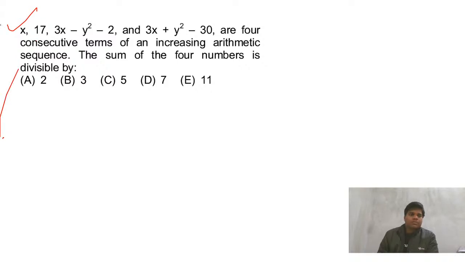So terms T1, T2, T3, T4 are four consecutive terms in AP. Basically we need the value of x, we don't need the value of y. So if we are able to find the value of x somehow,